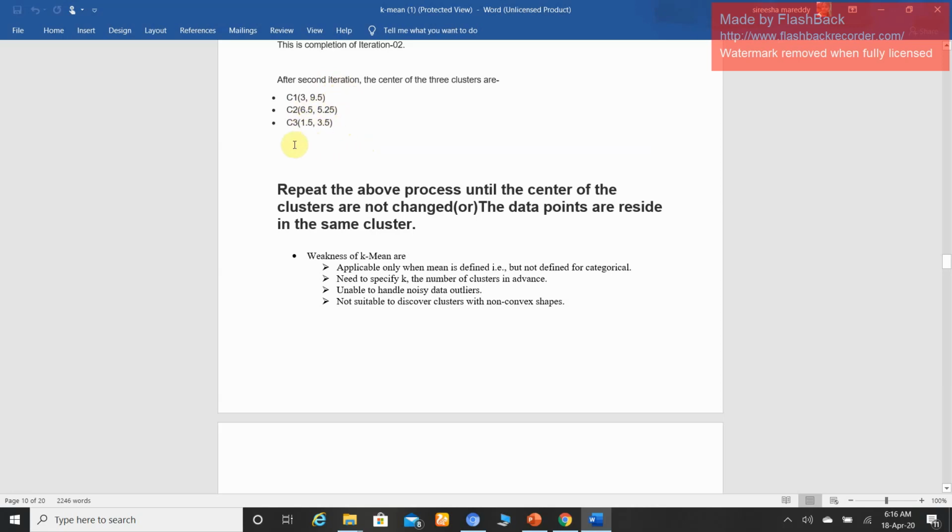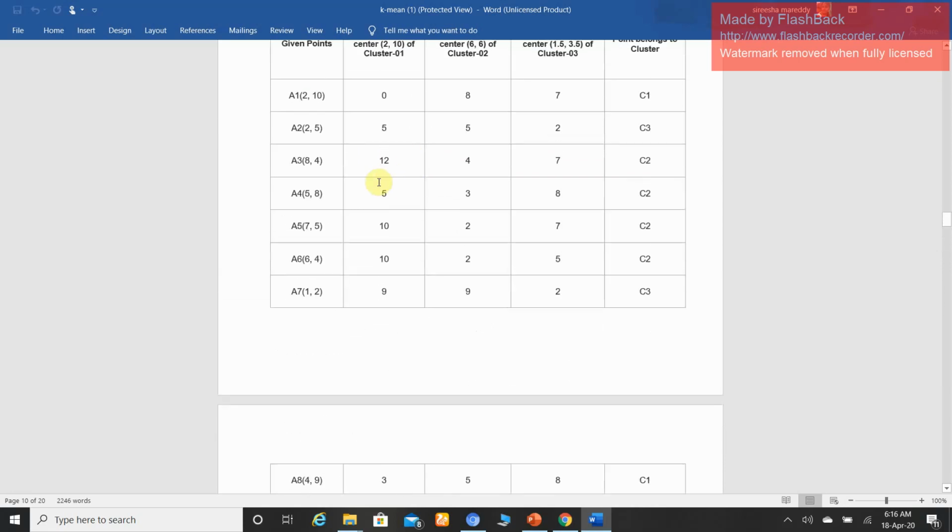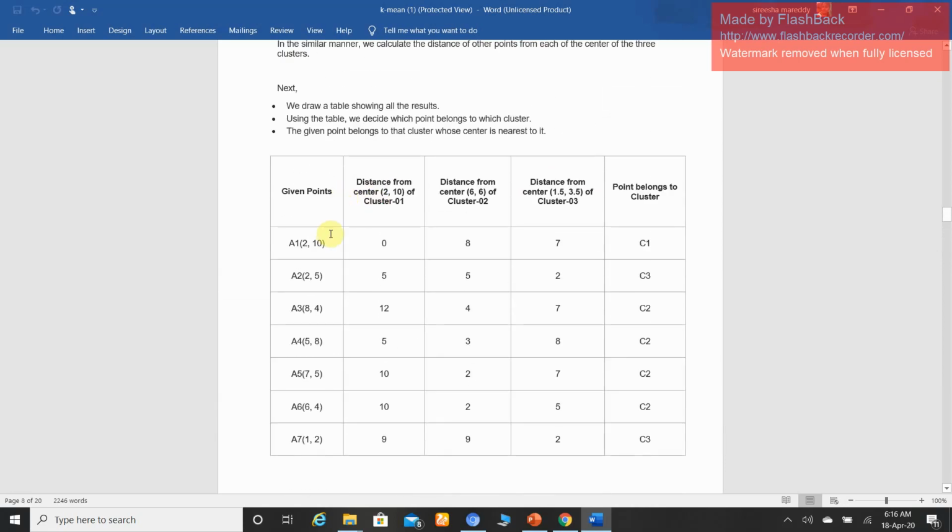How to do the third iteration? What is the meaning of that? Once again you have to reconstruct this particular table. Because the centroids are updated, now you are taking the updated centroids here and the points here. Once again you have to calculate the Manhattan distance from each point to the centroids of each cluster. Based on those distances we will decide which cluster the point belongs to.